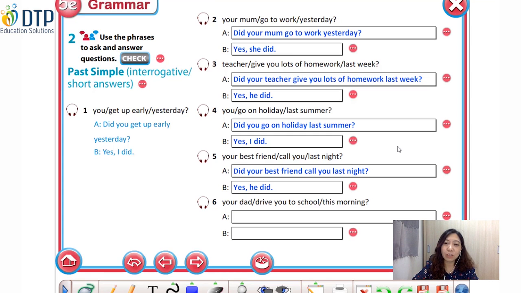Okay, let's move on to the last question. Number 6. Your dad drive you to school this morning. So, how do you make the question for number 6? Very good, excellent. The question is, did your dad drive you to school this morning? Yes or no? Yes, he did. Or no, he didn't.